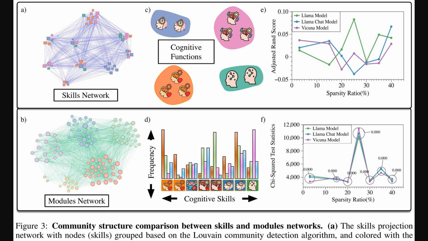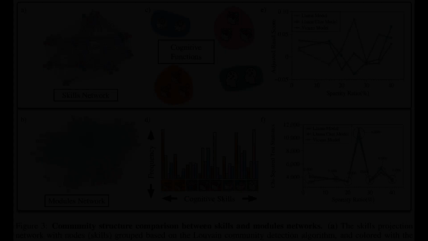Panel E reports adjusted RAND scores near zero across sparsity ratios, so community labels do not match cognitive categories. Panel F shows large chi-squared statistics, indicating skill allocation is statistically independent of those categories.